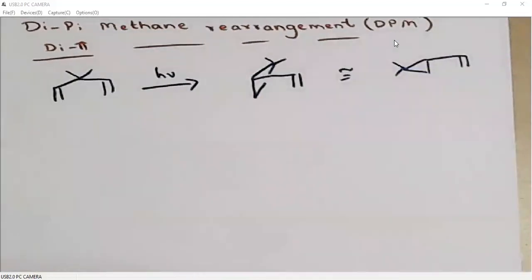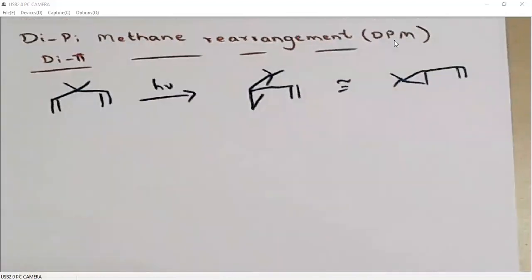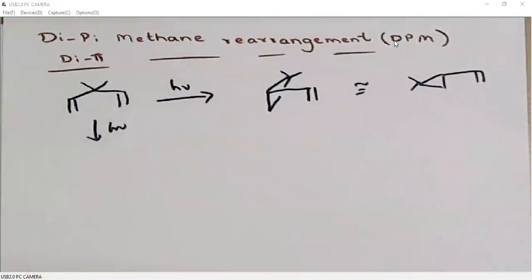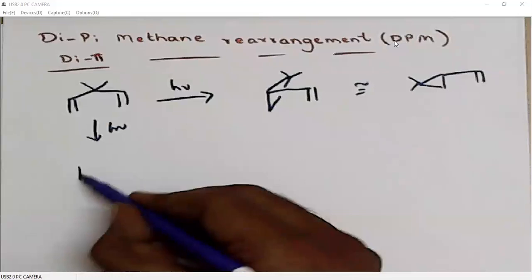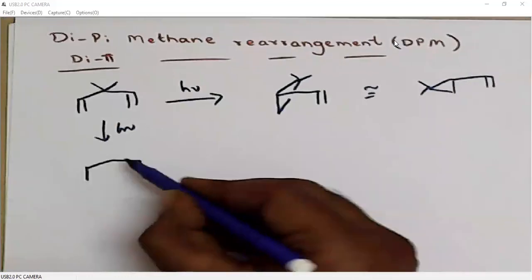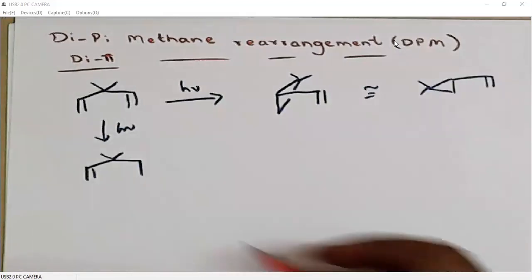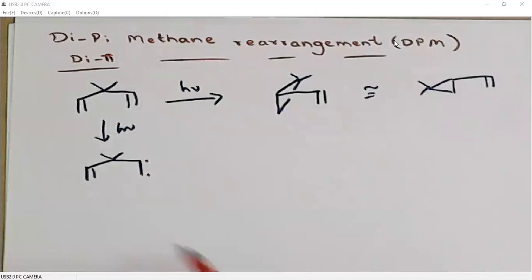When we look at the mechanism, we can clearly see how this di-π-methane rearrangement is happening. Under photochemical conditions, one of the alkenes will be excited. Say, if this alkene is undergoing excitation, then it generates a diradical.